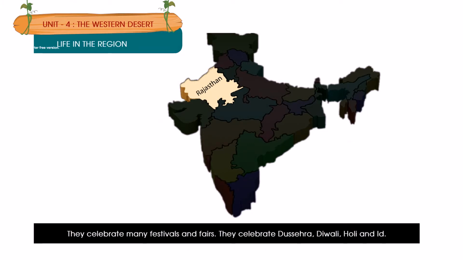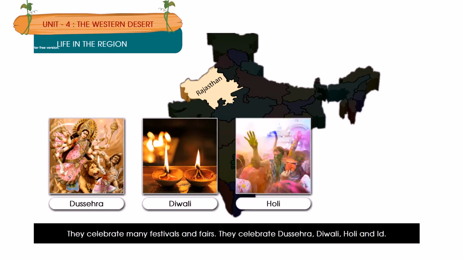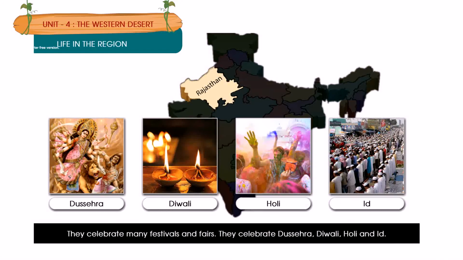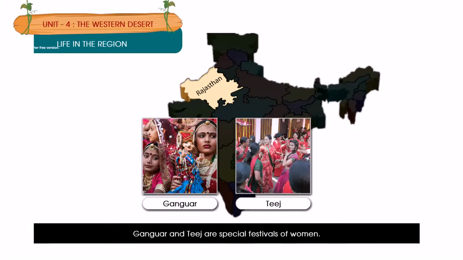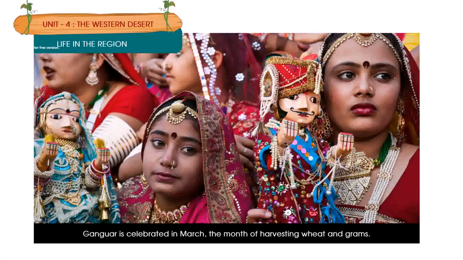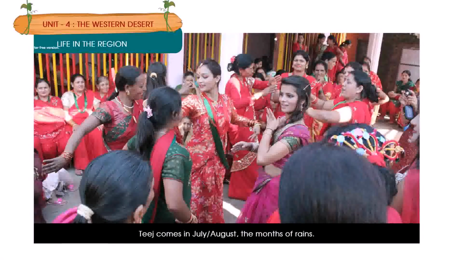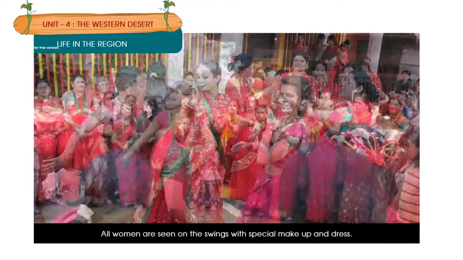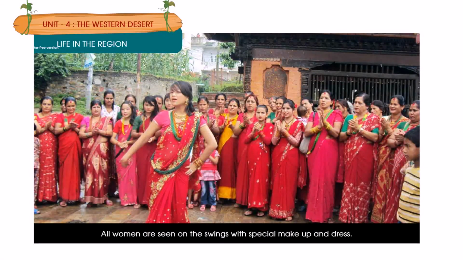They celebrate many festivals and fairs. They celebrate Dashera, Diwali, Holi and Eid. Ganguar and Tej are special festivals of women. Ganguar is celebrated in March, the month of harvesting wheat and grams. Tej comes in July, August, the month of rain. All women are seen on the swings with special makeup and dress.